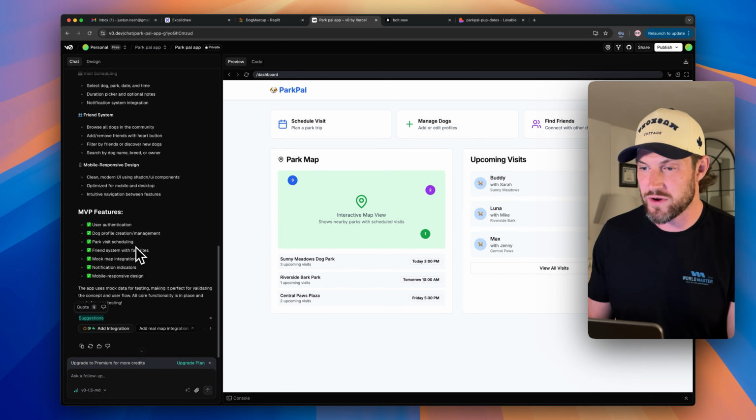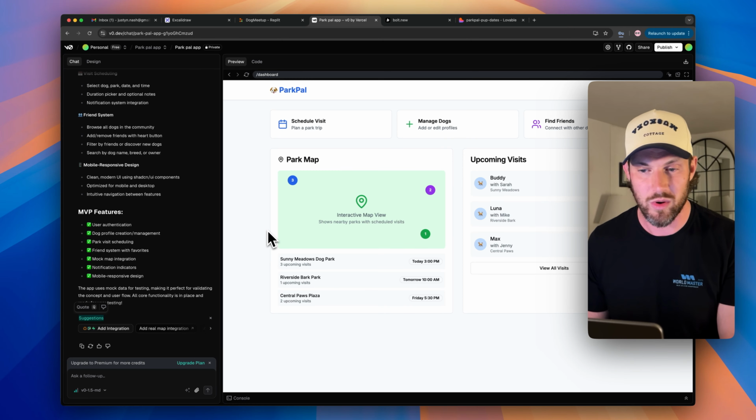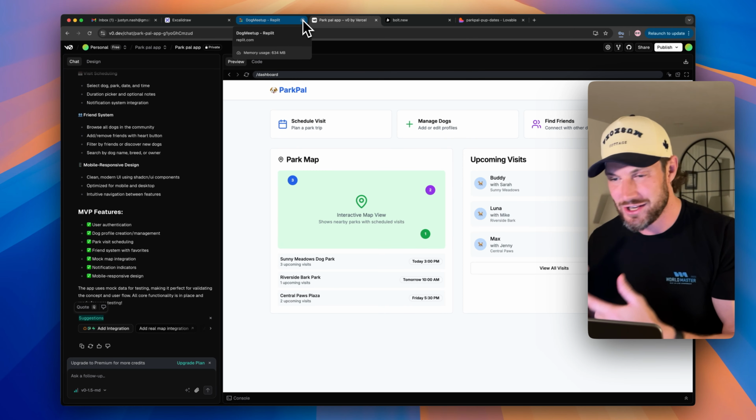So again, this is all done in the free plan. Now we can go into this, and basically from here, what we would want to do is continue to prompt, continue to iterate.